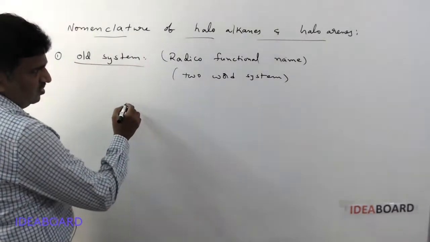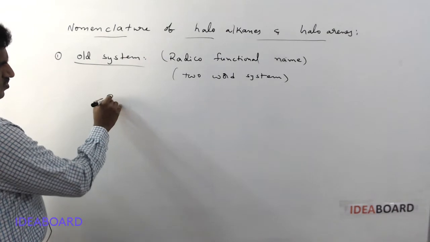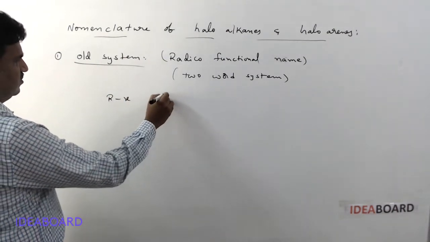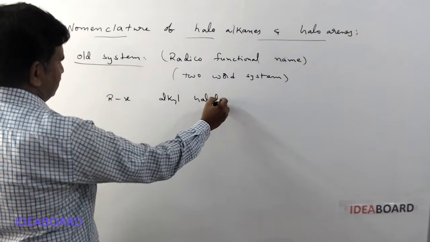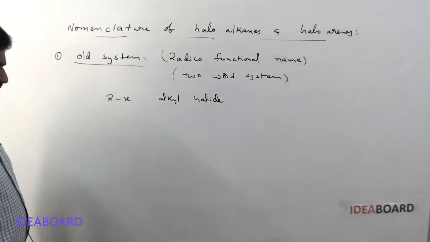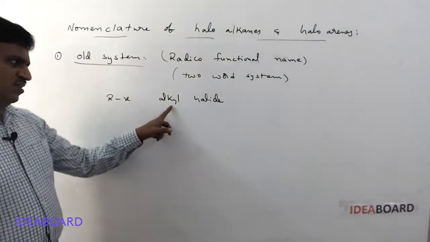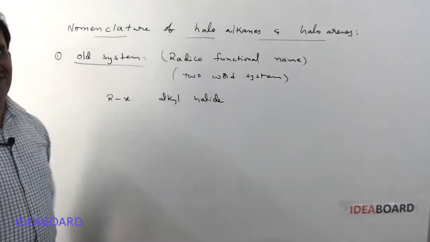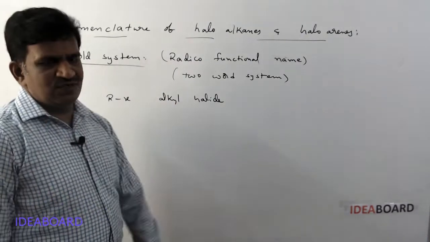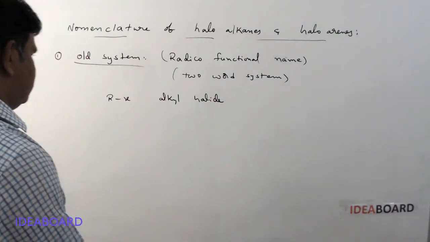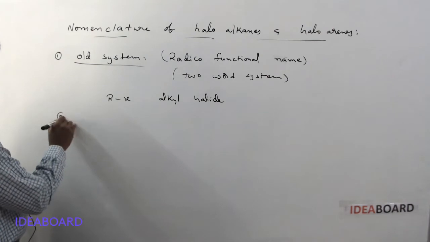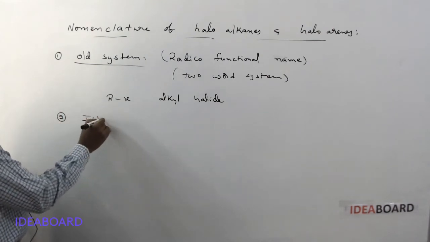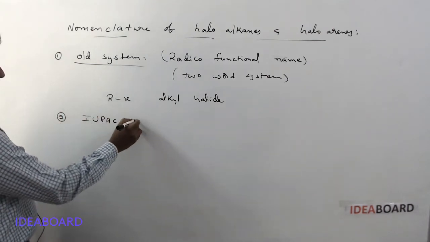In this, generally, haloalkanes, suppose you are taking R-X, are simply called alkyl halides. Here the R group is considered the alkyl group, and X is called the halide. This type has two parts only, so a two-word system is present. And the second one is the IUPAC names, which we now use.